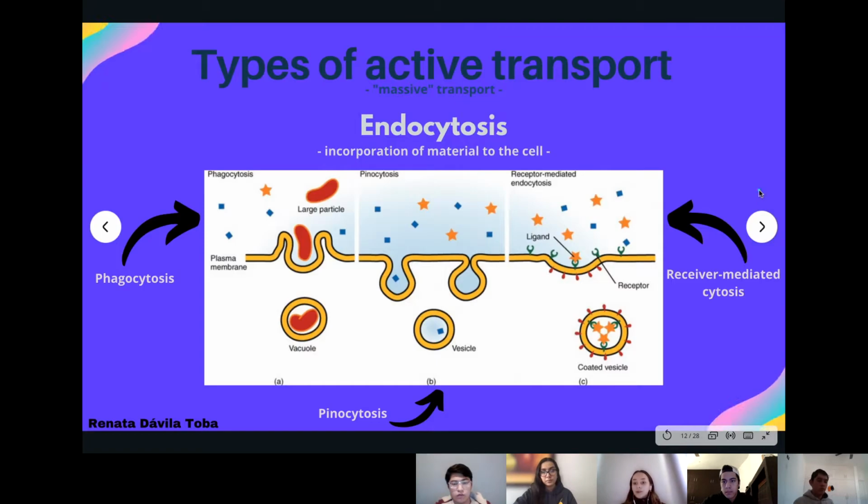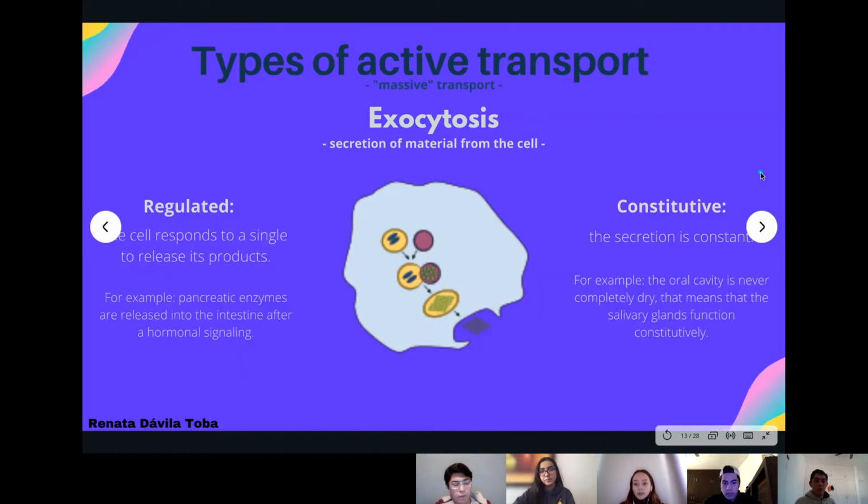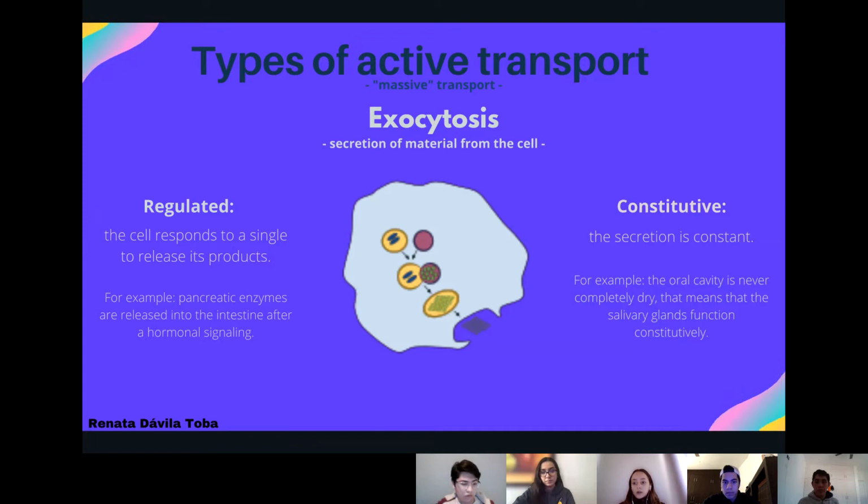In the next slide, I will show you a type of active transport, which is a massive type of transport, and it's named endocytosis. This is the incorporation of material to the cell. Three examples are phagocytosis, pinocytosis, and receptor-mediated cytosis. The other type of active transport is exocytosis, which is the secretion of material from the cell. There are two different types: the regulated, in which the cell responds to a signal to release its products, and the constitutive, in which the secretion is constant.